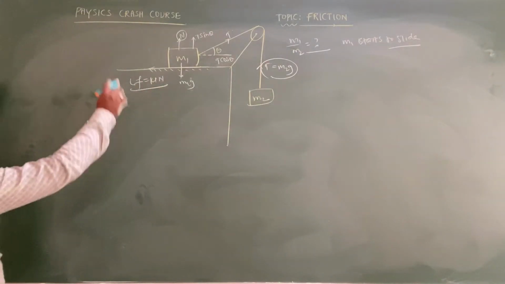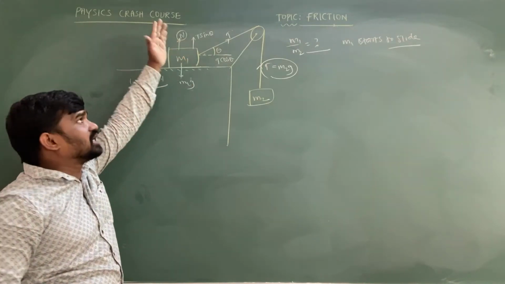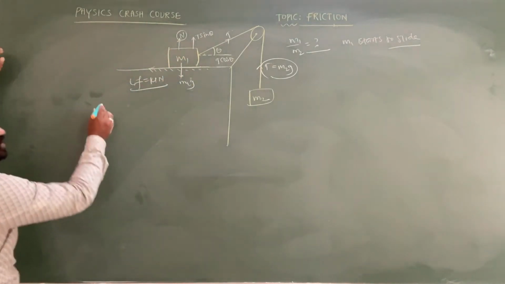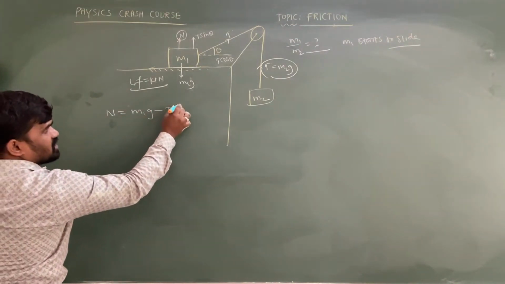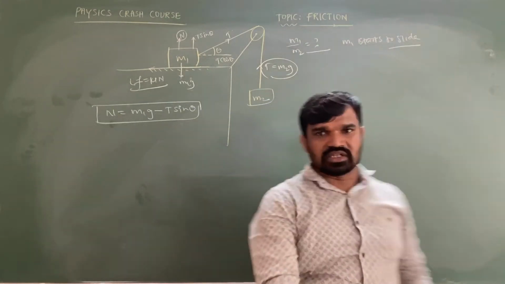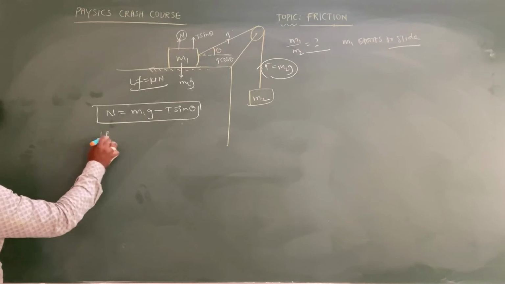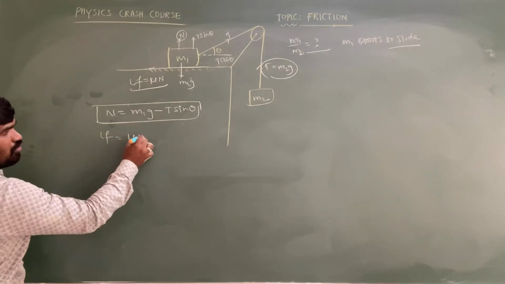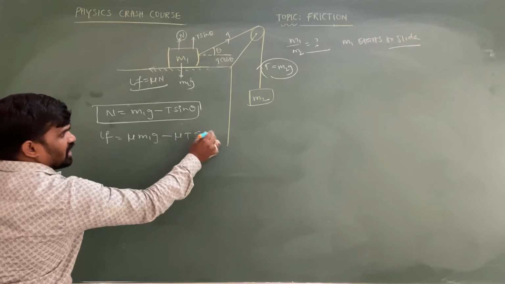So now first of all determine the normal force in this case. As it is in equilibrium in the vertical direction, upward force equals downward force, such that N is equal to m1g minus T sin theta, we can write. This is the value of the normal force in this case. And after that we are supposed to determine the limiting friction. Limiting friction is equal to mu into N. So mu into m1g minus mu into T sin theta, we can write.